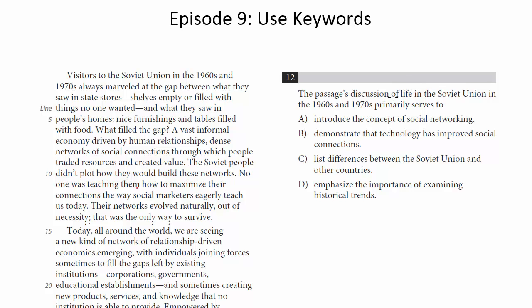The next question, number 12, doesn't have a line reference, right? No lines 10 to 12 or lines 15 or anything like that. So we might be inclined to skip this and leave it until the end, and that wouldn't be necessarily wrong.